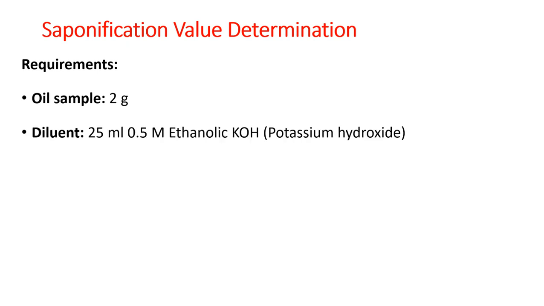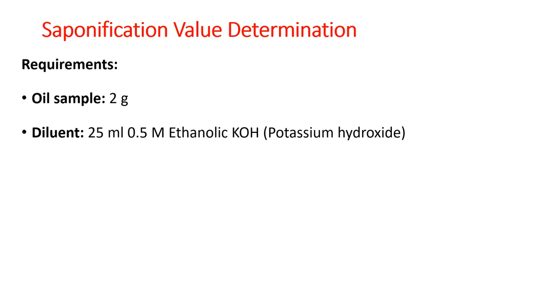Now let us have a look at how this saponification value is determined. The materials required are the oil sample of which we need to determine the SAP value, generally 2 grams, and the oil is to be diluted with a suitable diluent.